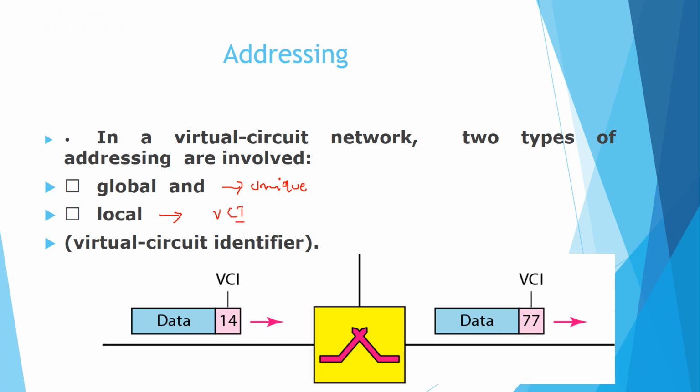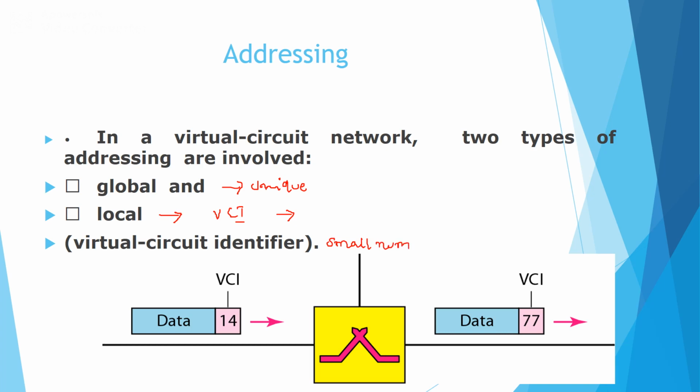The VCI is the identifier which is used while transferring the data between the switches. So this VCI will be a small number.